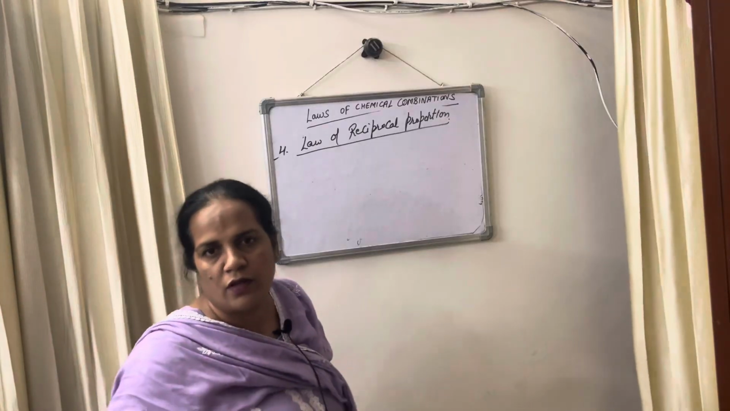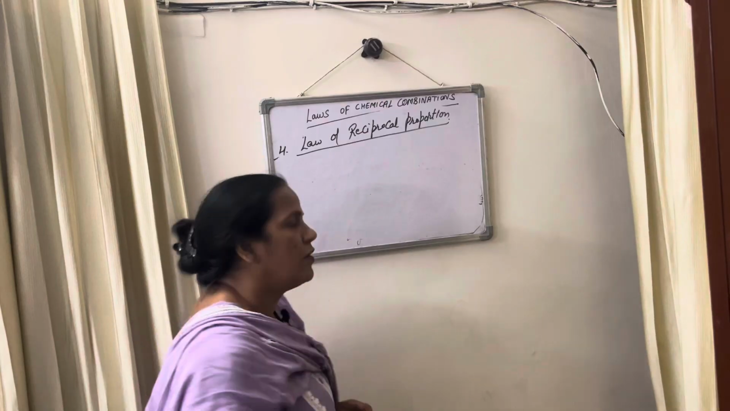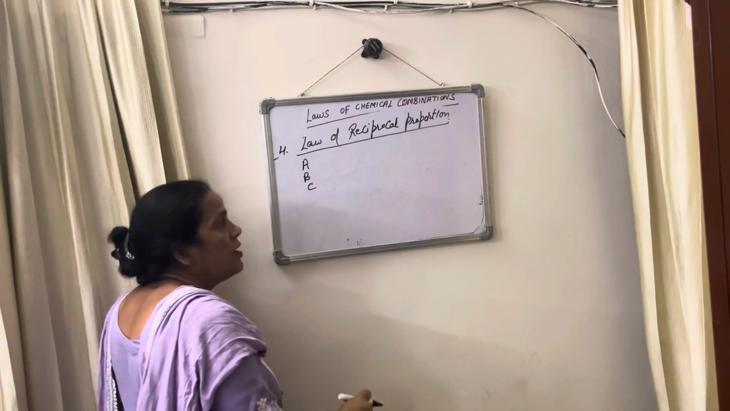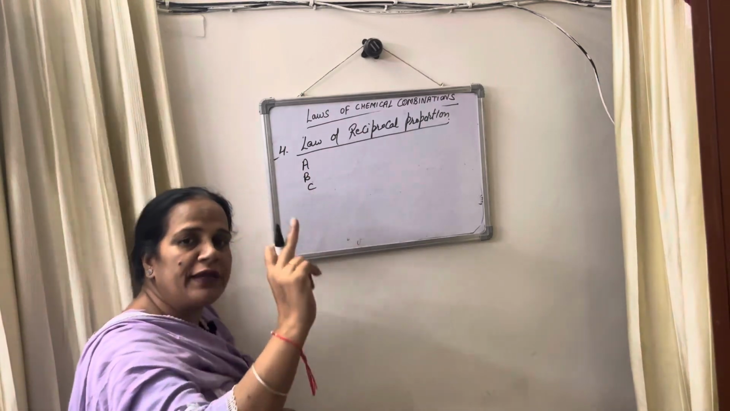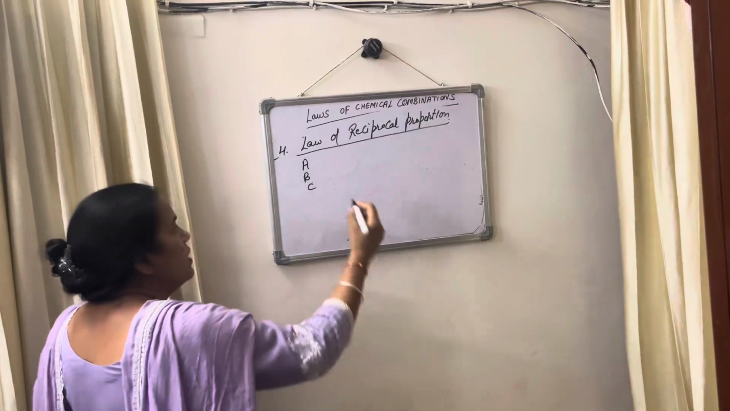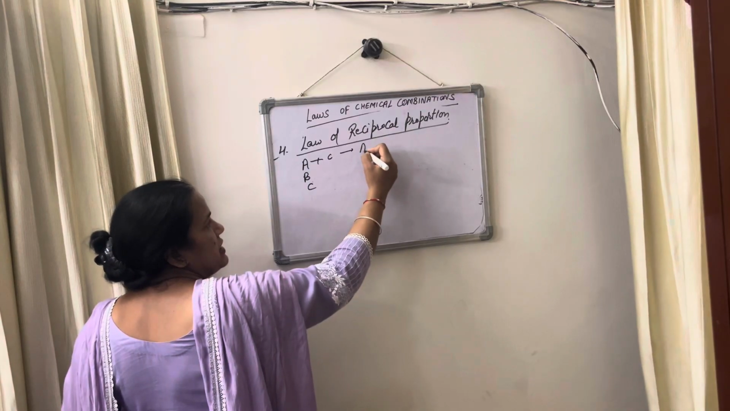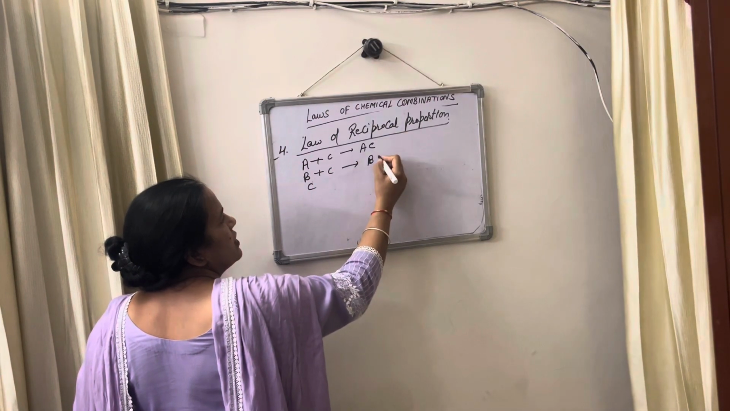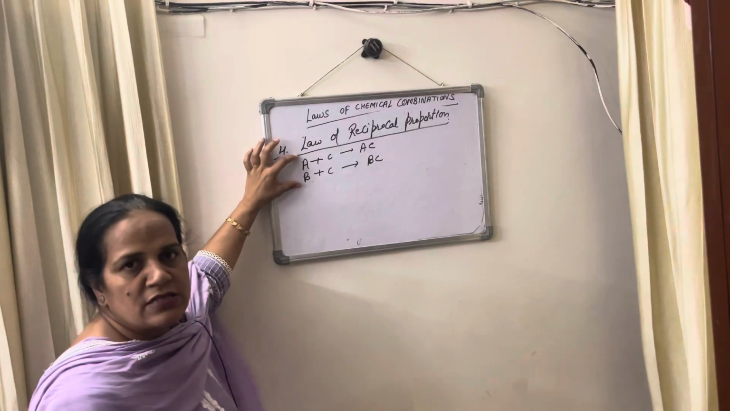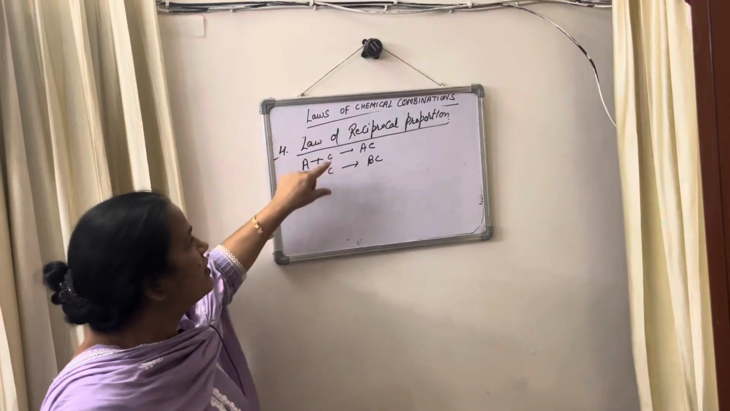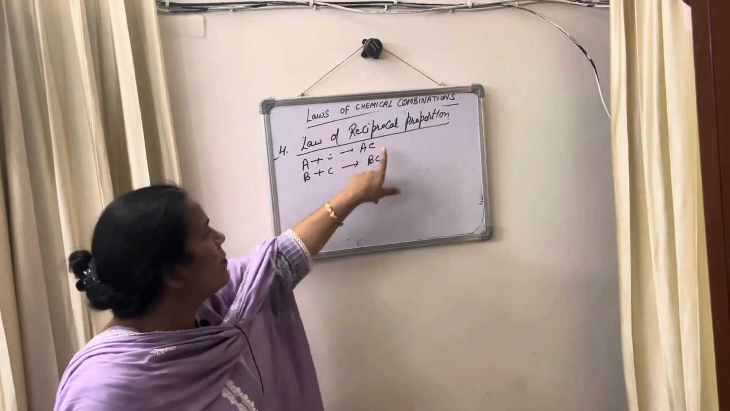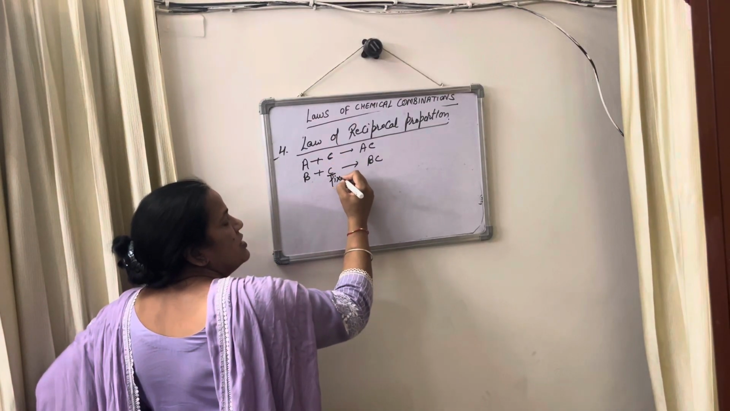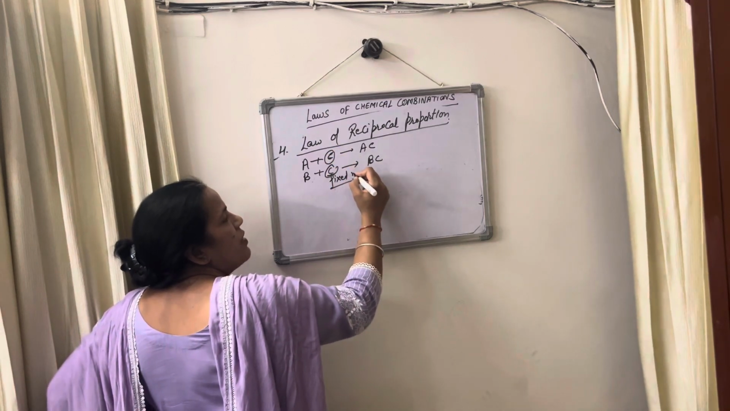According to this law, we can take three elements, for example A, B and C. But two elements combine separately with the third element. A can combine with C to form AC. B can combine with C to form BC. Two different elements combine separately with the third element to form a compound, but this third element has a fixed mass.